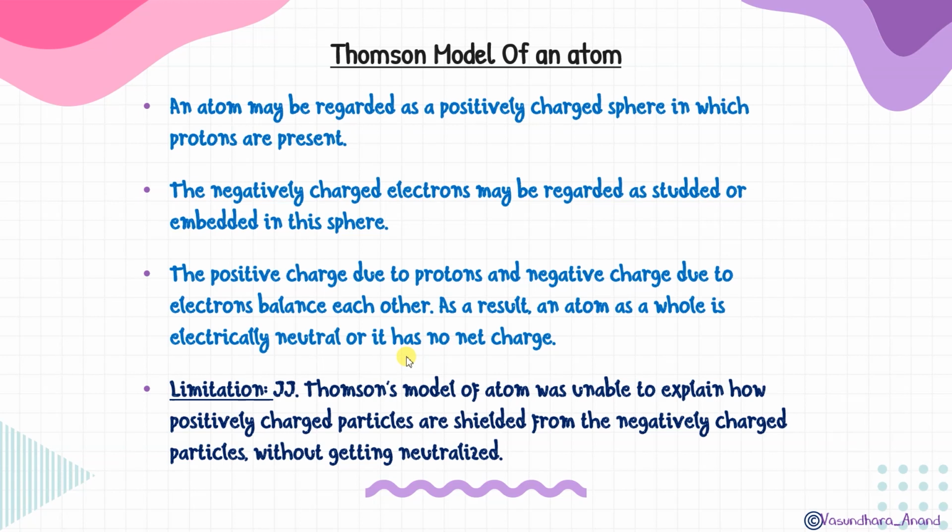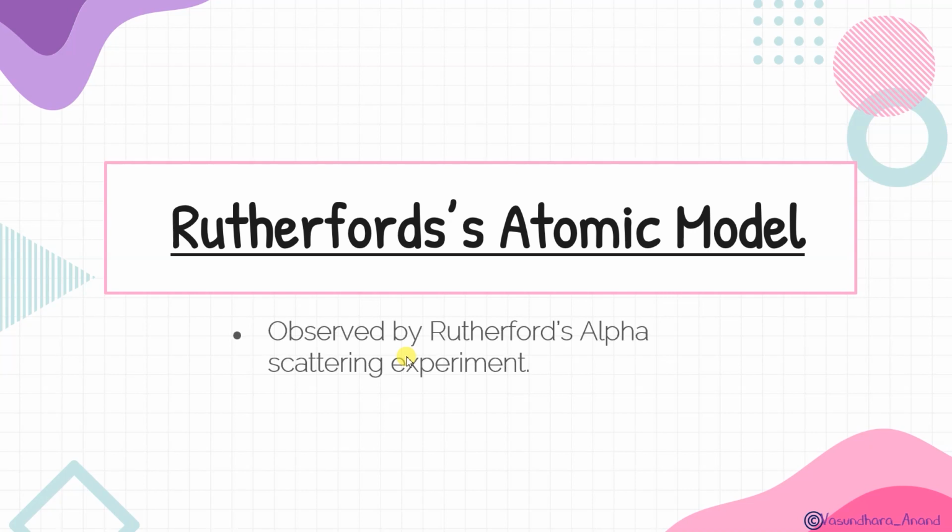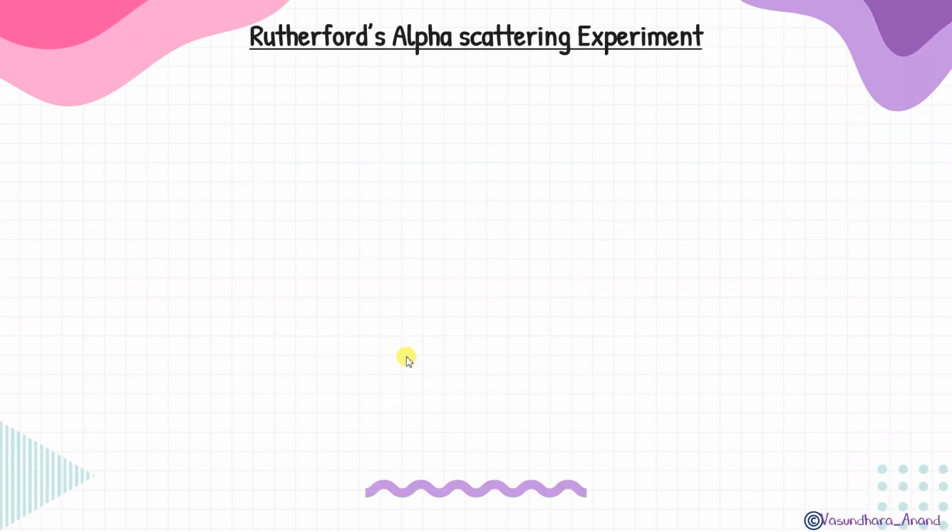After that, the next experiment was done, and that was the Rutherford atomic model. He did the Rutherford alpha scattering experiment, and after that he gave Rutherford's atomic model. What was that? He took some alpha rays because he knew about the charge of alpha. And he took gold atoms and gold foil.